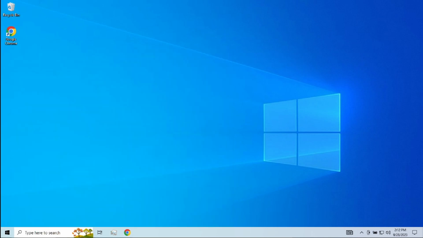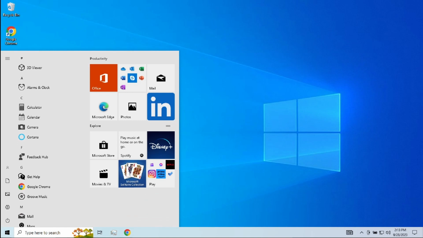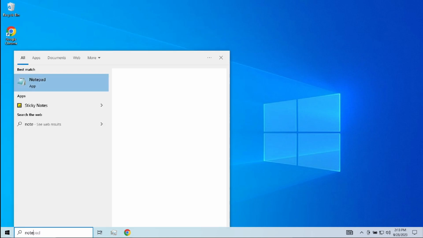First guys, we're going to take note the step-by-step installation process para sa ating Visual Studio Code. So mag-open lang ako ng notepad. Yun, notepad.